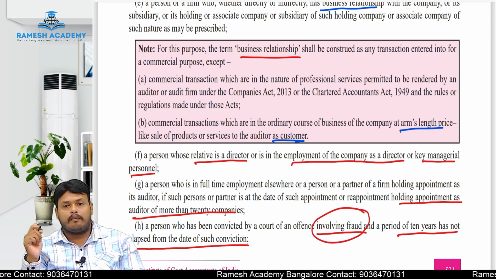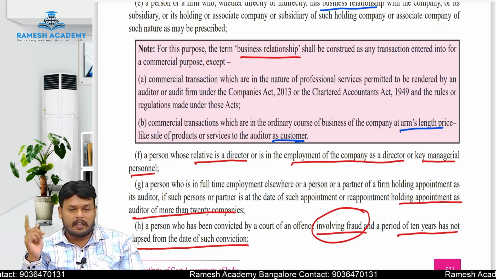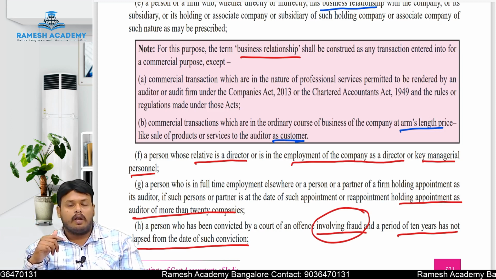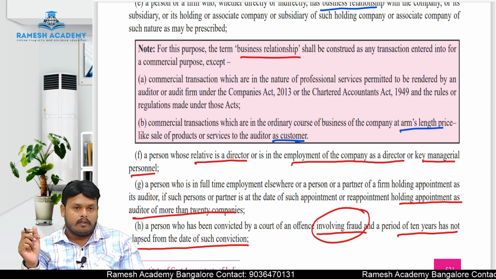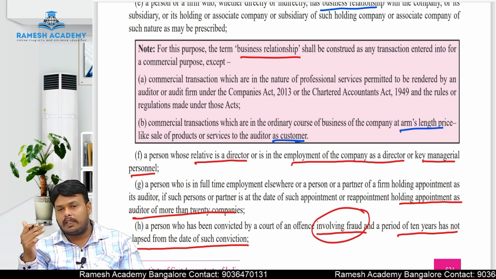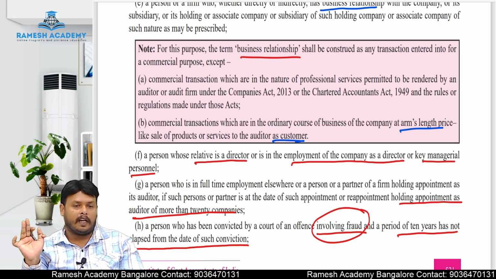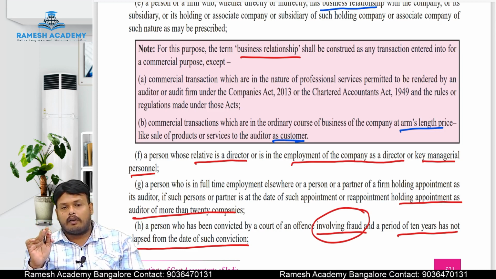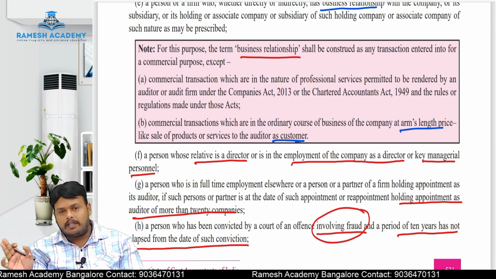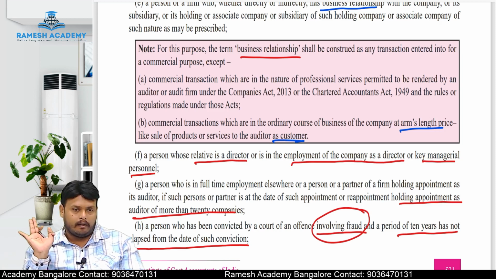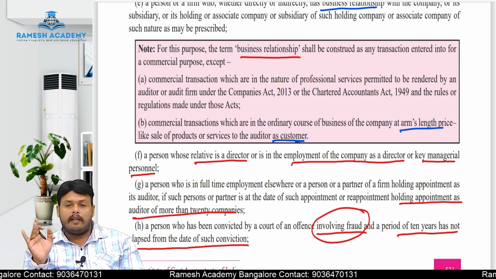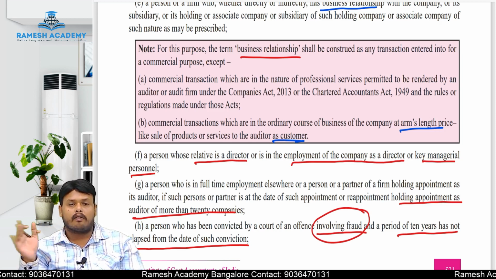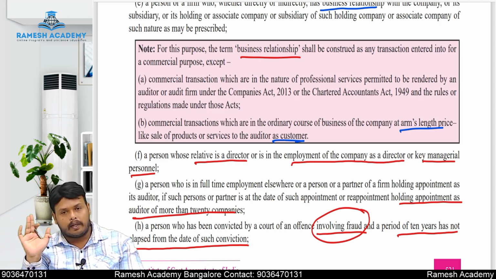And if a key managerial person in that company is a relative, in that case also you will be disqualified to act as an auditor. So disqualification is a simple thing. Only one word you have to keep in your mind: if the independence of the auditor is compromised in any situation, the auditor is disqualified. That's what we can keep in our mind.